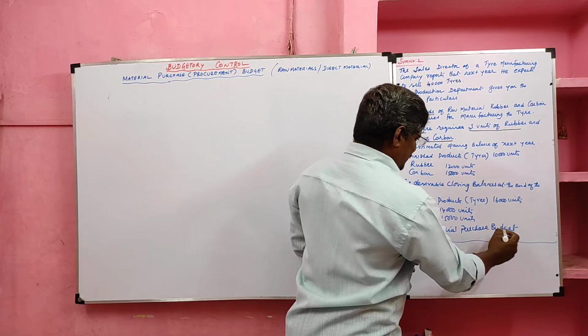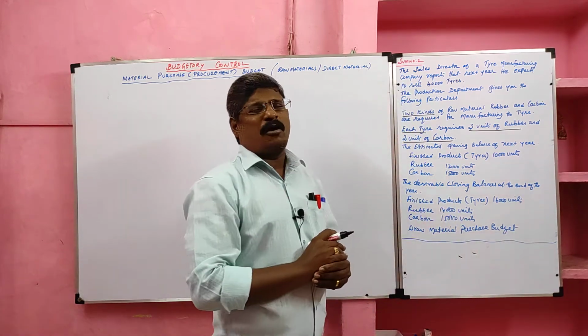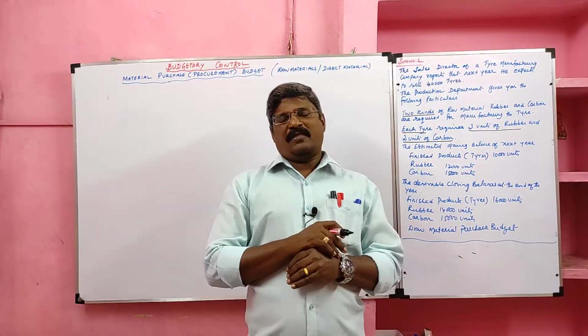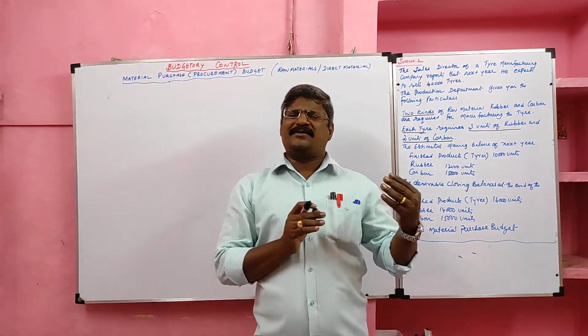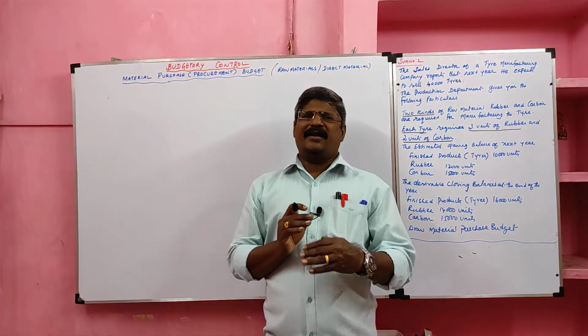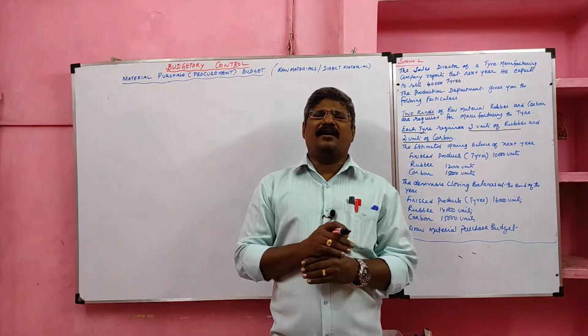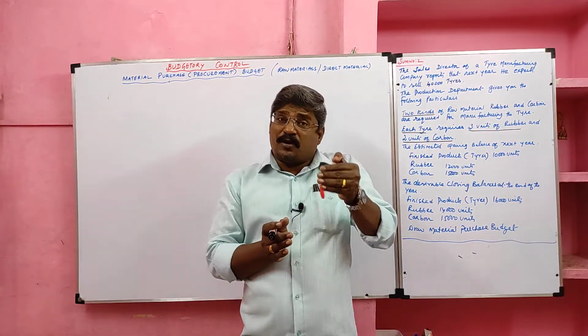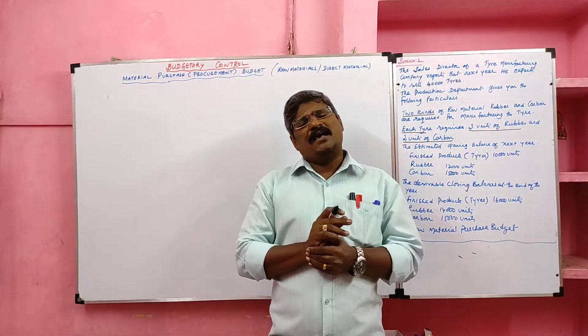Draw the material purchase budget. In this problem, raw material consumption is not given. In the last problem, raw material consumption was given, so we directly solved it. But here it is not given, so we have to prepare the production budget, find the production units, and then convert the production units into consumption.